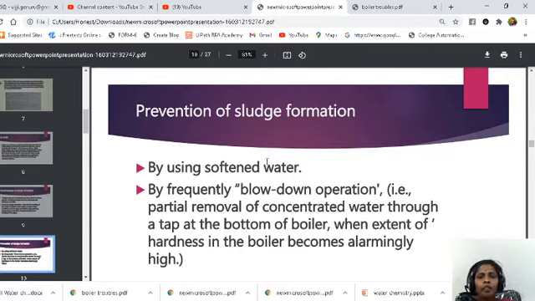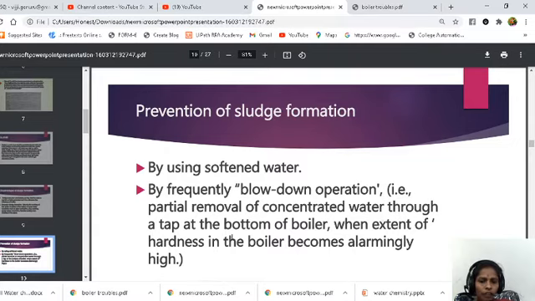And how to prevent the sludge formation? Not only sludges, how to prevent the scale and the sludge formation? By using softened water. That means by using purified water, we can avoid the formation of scales and the sludges. By frequent blow down operation. Blow down operation is nothing but partial removal of concentrated water through a tap at the bottom of the boiler.